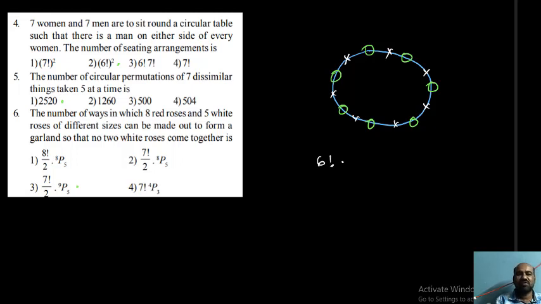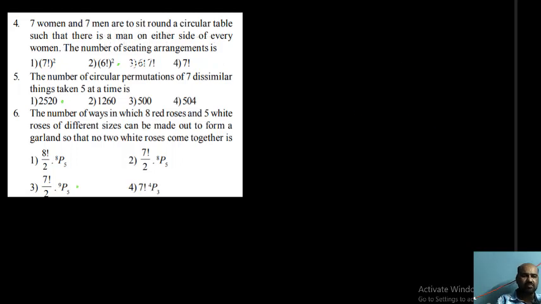After that we have 7 ladies, 7 women in 7 places, who can arrange themselves in 7 factorial ways. So what is the answer? 6 factorial into 7 factorial ways can be arranged, so that there is a man on either side of every woman.